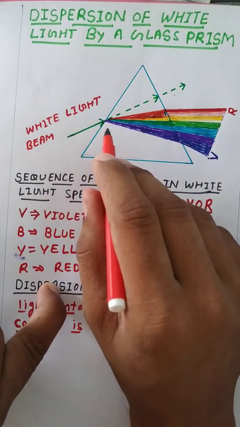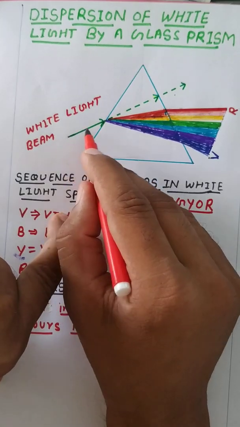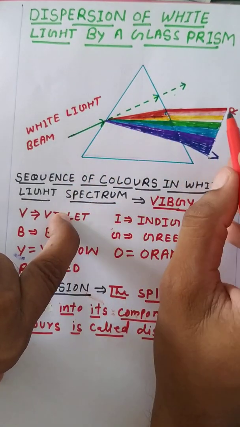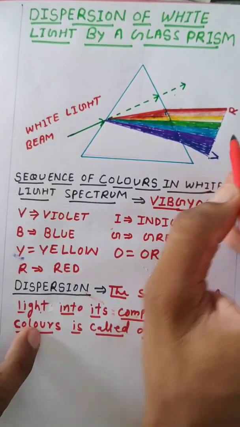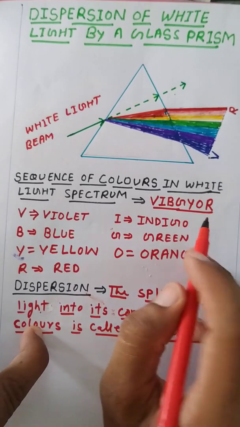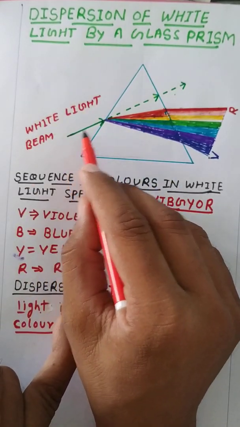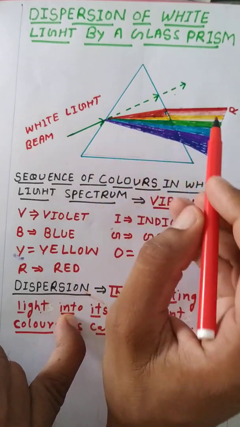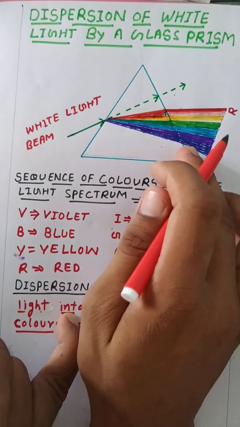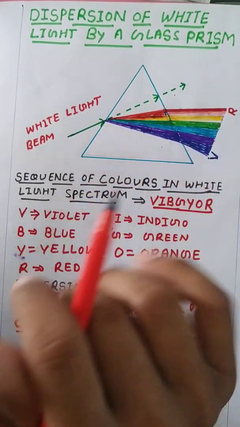This dispersion of light gives us the information that white light is not a single color, and white light is made up of 7 colors. White light is split into its component colors, or 7 colors, and this phenomenon is called dispersion of light.